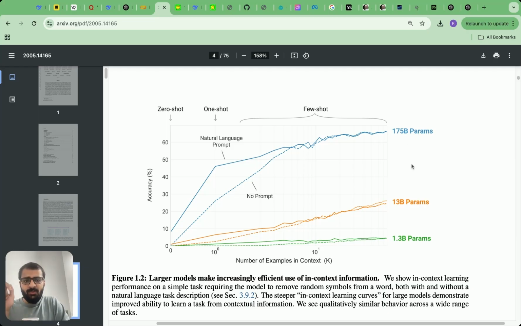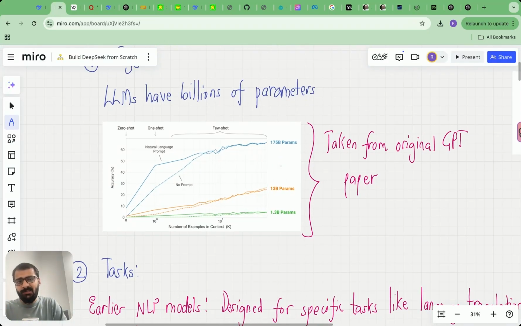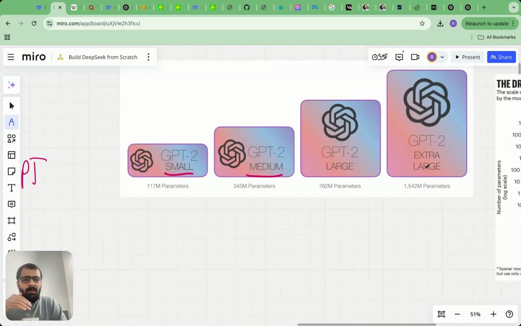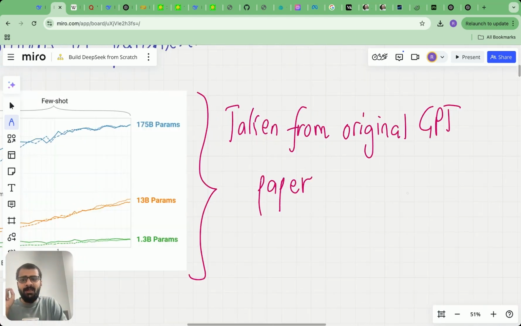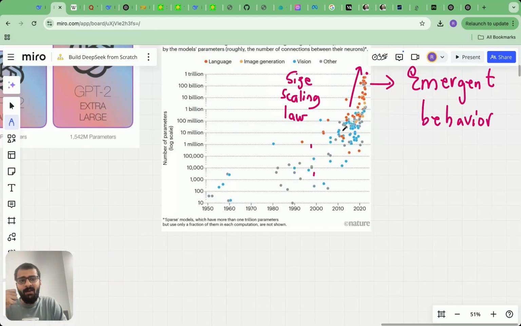I believe that this was when we truly crossed the size barrier from 1.3 billion parameters to 13 billion parameters to ultimately 175 billion parameters. And once this size barrier is crossed, we start seeing wonderful properties of large language models. So this was GPT-2. GPT-2, the largest model, had around 1.5 billion parameters. GPT-3, the largest model, had around 175 billion parameters.